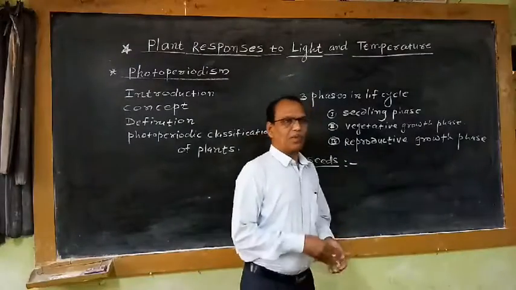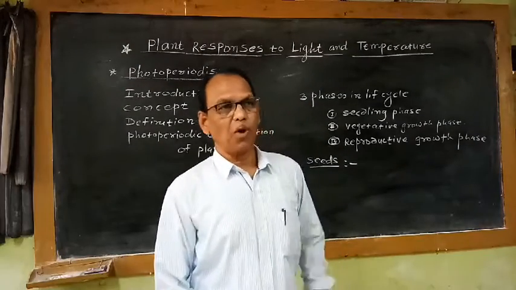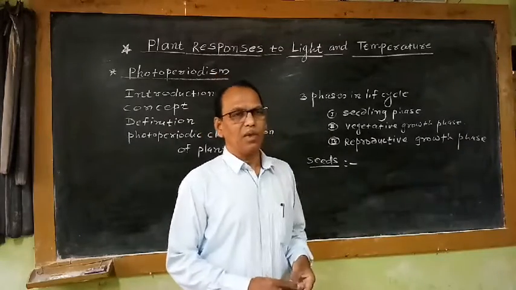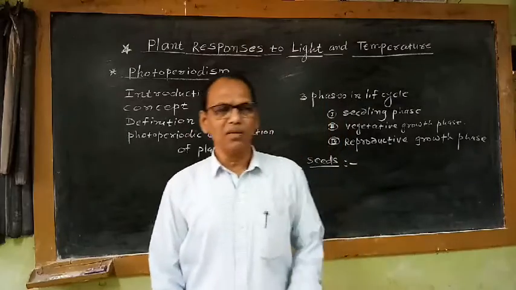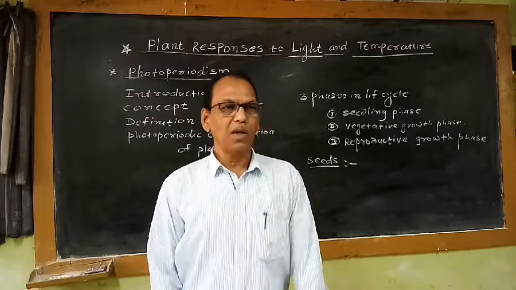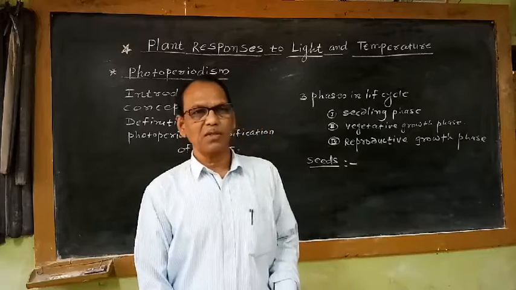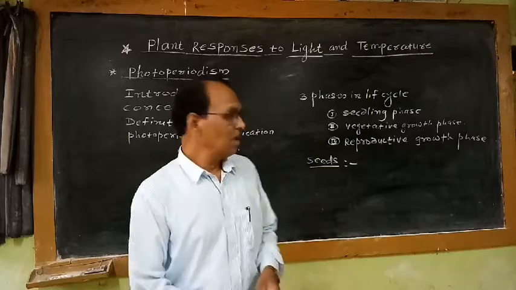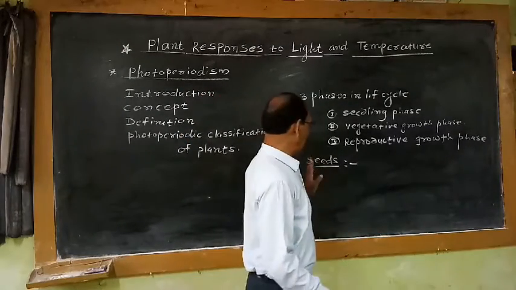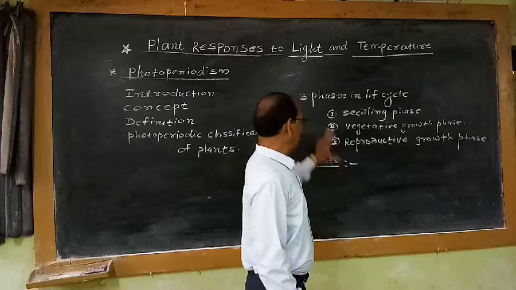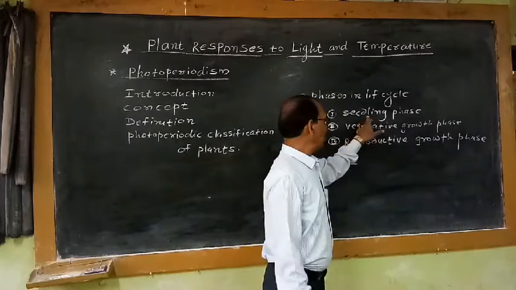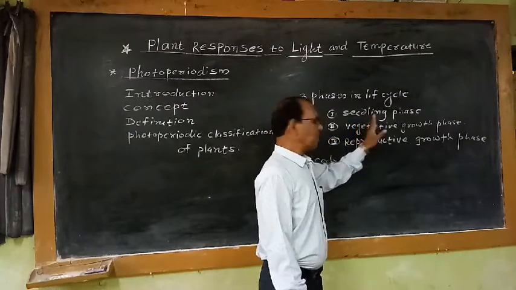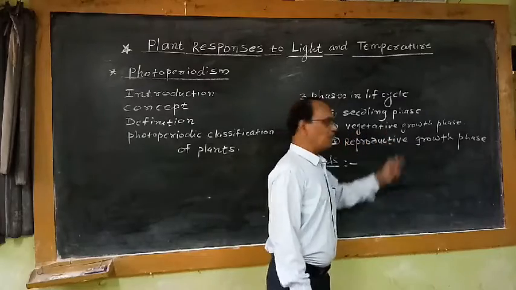These seeds which are developed in the fruits are responsible for perpetuation of the species or development of the next generation. That means each and every seed bearing plant produces seeds, and with the help of seeds, after germination, new seedlings or new plantlets are developed. These plantlets undergo these 3 phases after formation of the seed. Seed germinates and forms the seedling. This is the initial, first phase. Then after the seedling phase, vegetative growth begins.